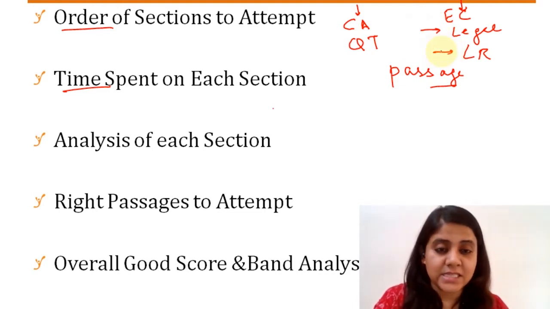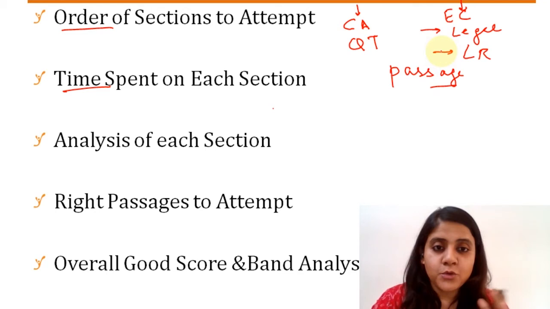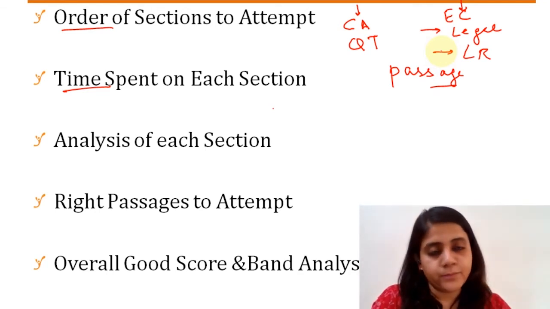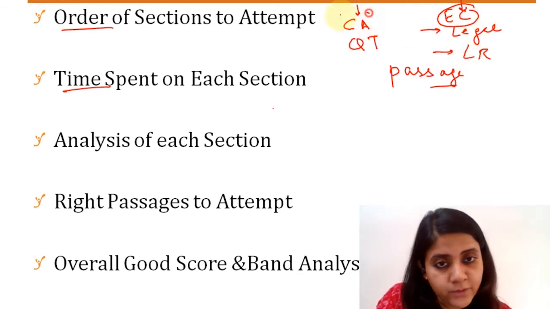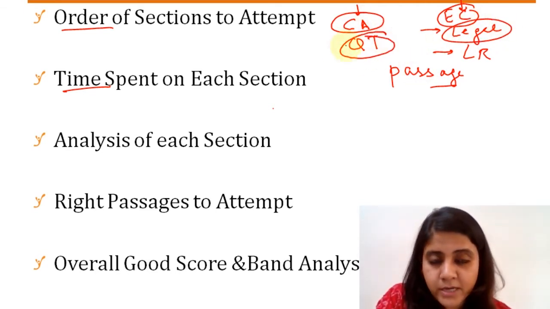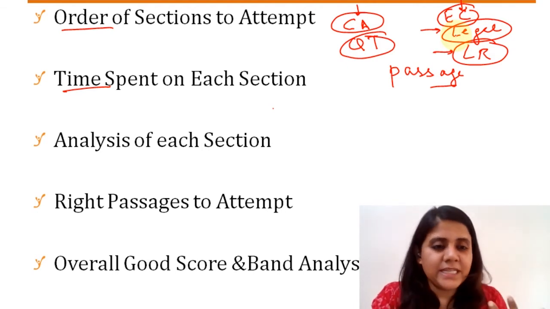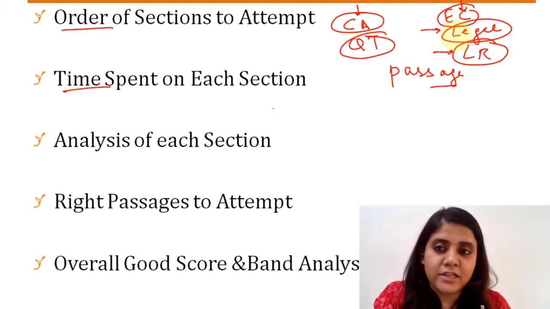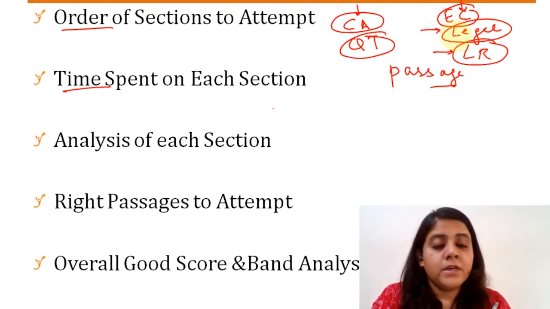alternate between these, as in instead of doing all reading heavy sections together, you try to alternate them. Meaning, let us say you start with English, just as an example, then you might want to do current affairs, then you can go ahead and do legal, then come back and do quant, and then finally logical, right? Now, between English and logical, it depends entirely upon your area of expertise or your strength. Basically, you can choose to do any one.